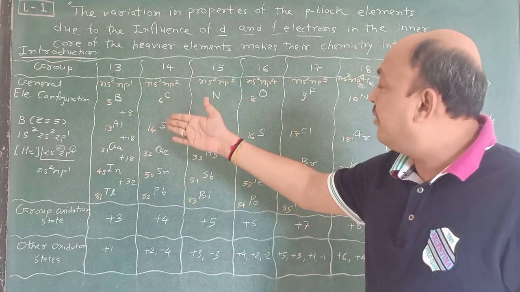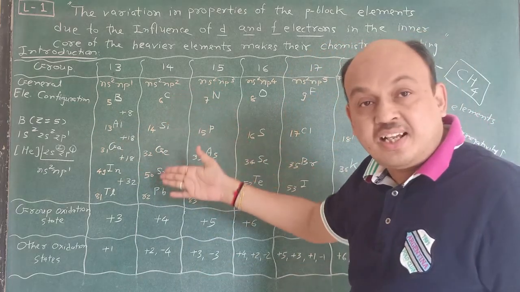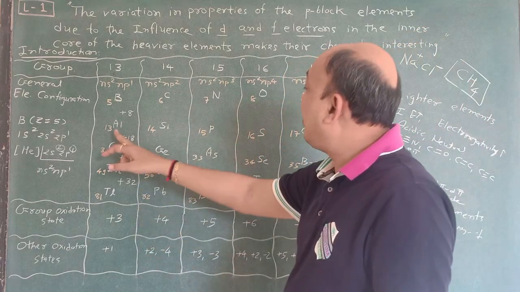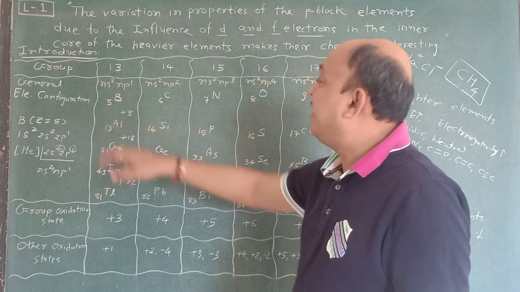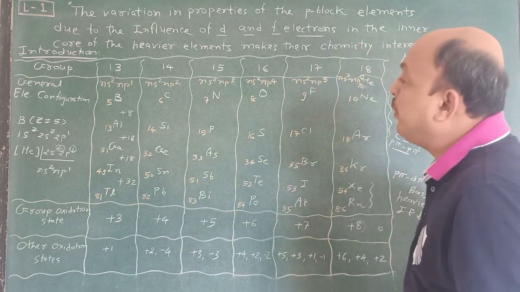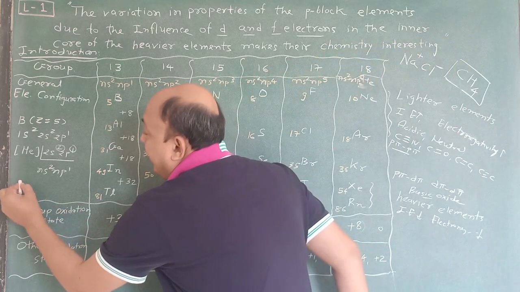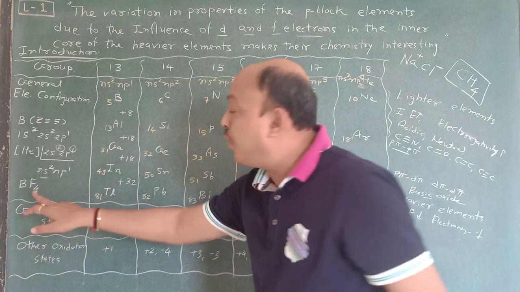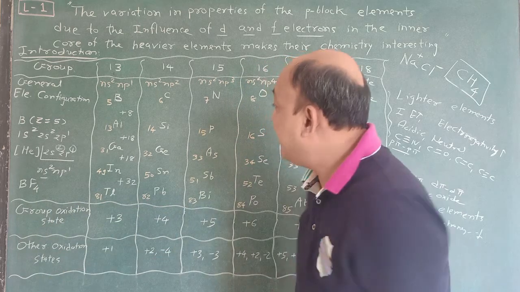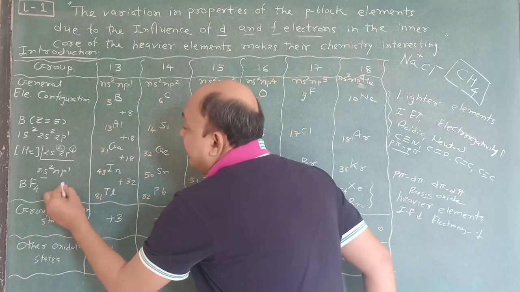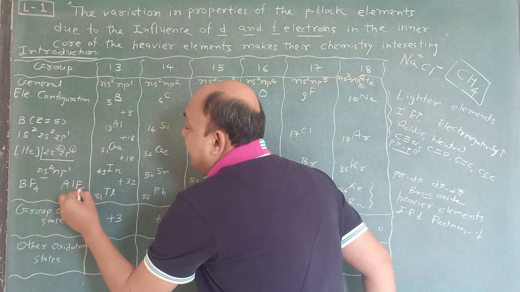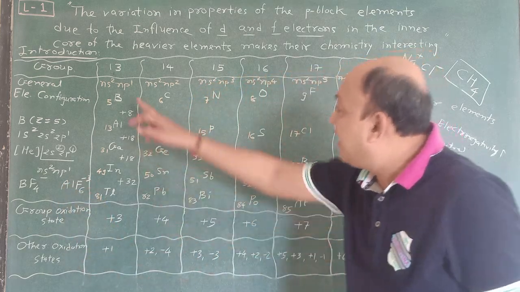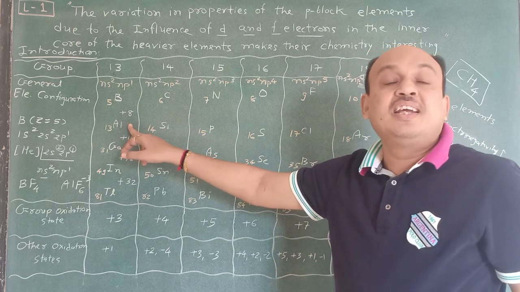So here metallic character, non-metallic character, as well as another thing is required. When boron is attached with fluorine, boron and fluorine give BF4 minus. So the coordination number is 4. But when aluminium reacts with fluorine, we get AlF6 3 minus, so the coordination number is 6, that means the coordination number increases.